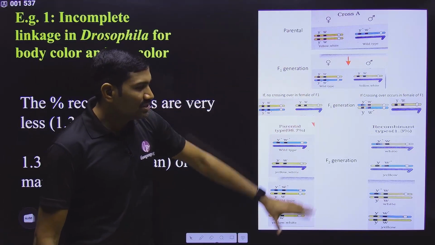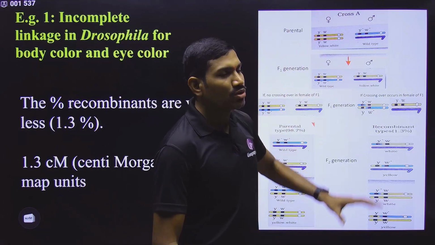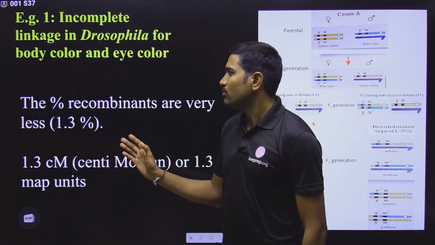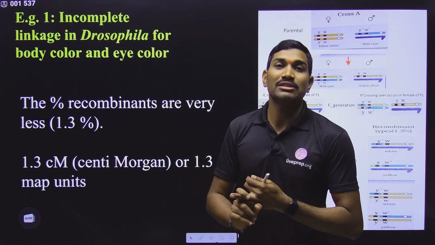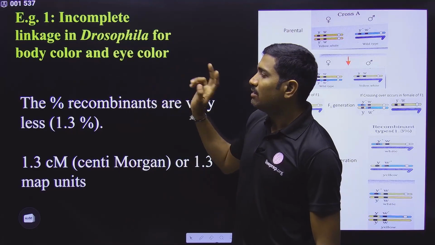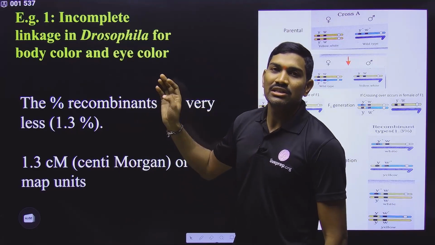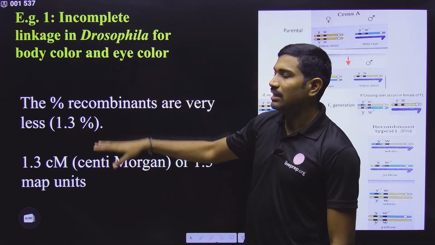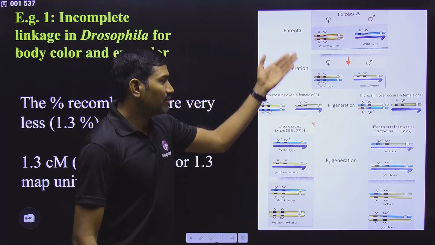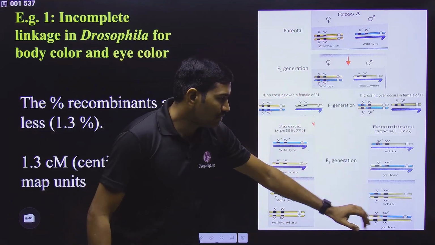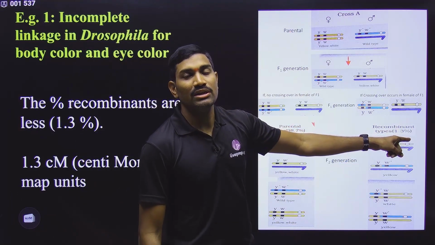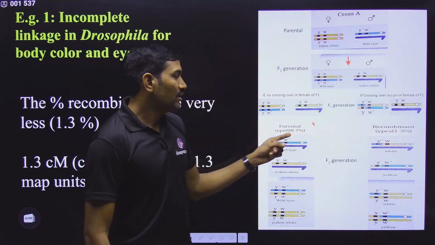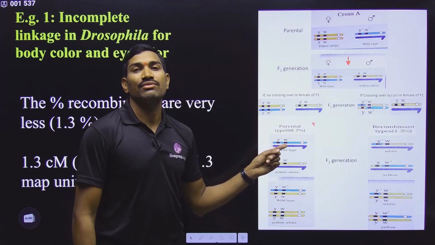So first we will go with genetic cross A. In this cross, we are studying the percentage of parental and the percentage of recombinants formed when two genes are crossed. What are these two genes? The gene for body color and the gene for eye color are taken. They performed the experiment, and this is what the experiment is. In the F2 generation, the percentage of recombinants is less than 50%, and the percentage of parental is more than 50%.